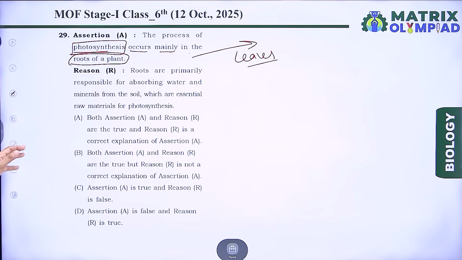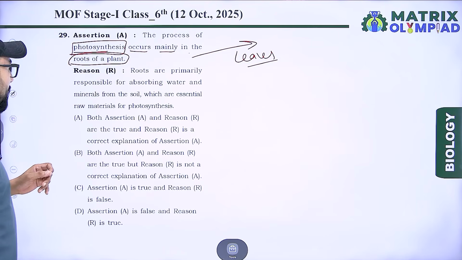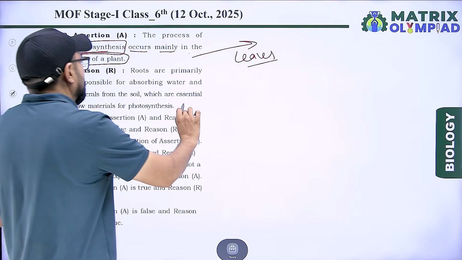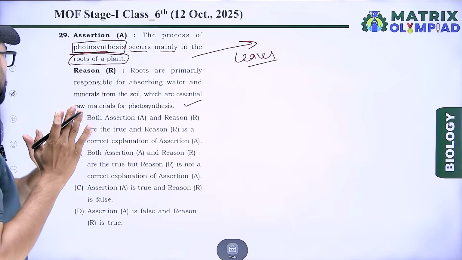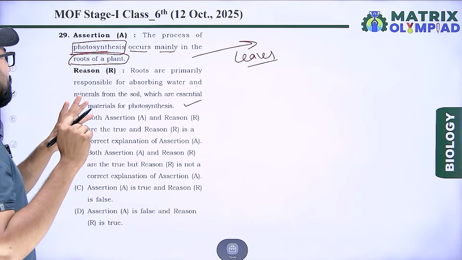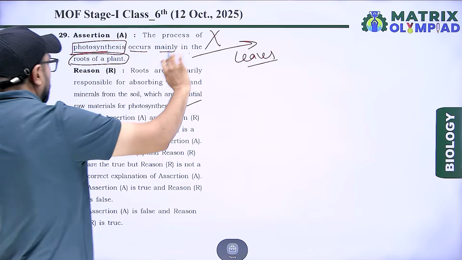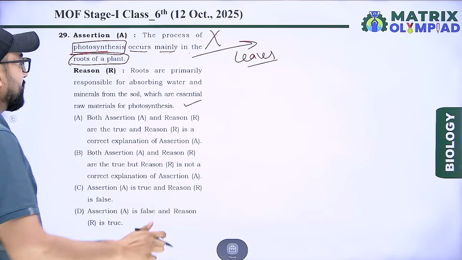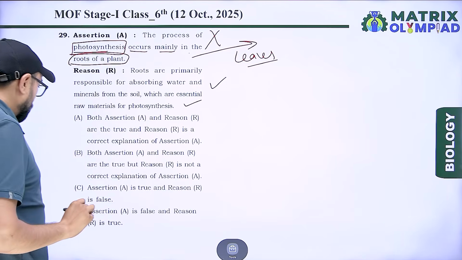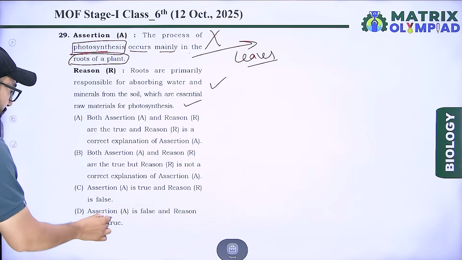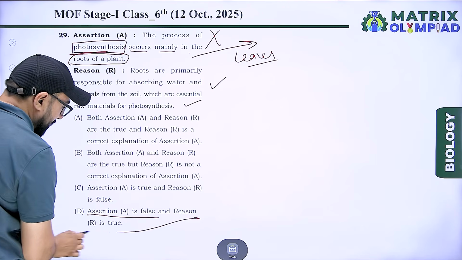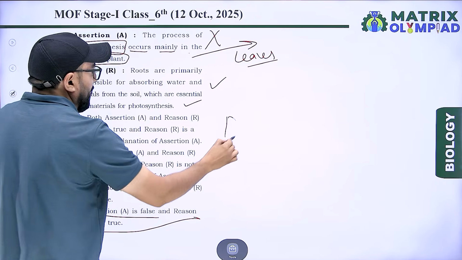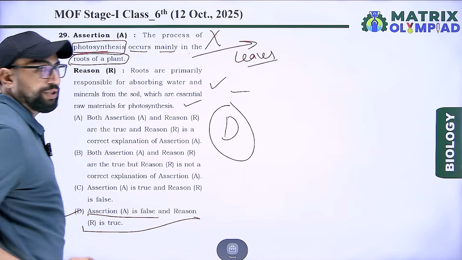Reason R: roots are primarily responsible for absorbing water and minerals from the soil, which are essential raw materials for photosynthesis. This is right. Assertion A is wrong and reason R is right. So, according to the options, assertion A is false and reason R is true. Option D is correct for this question.